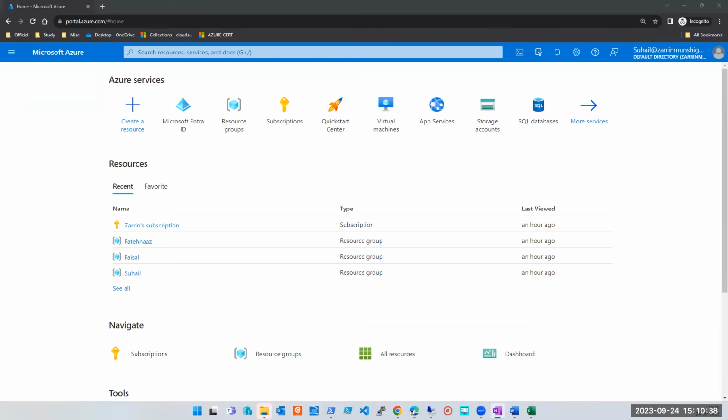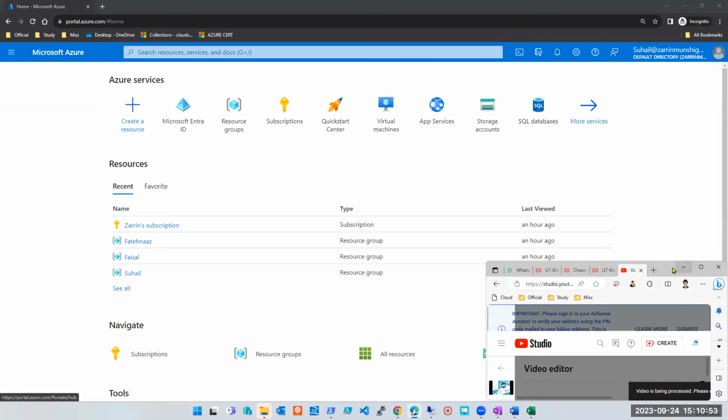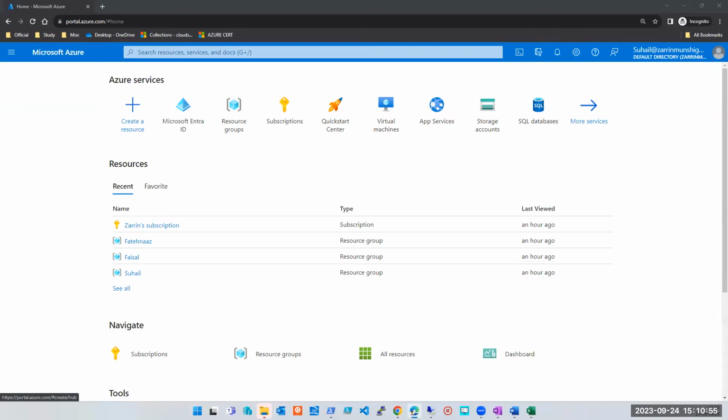What is VNet? What is subnet? How do they communicate? Can public IP communicate with private IP? What are the classes of IP? I am expecting you guys to know this at least, and I made this very clear at the beginning itself. So I'll share some videos with you guys, or you can search any video if you want. Networking basics, whatever you want, feel free to search.